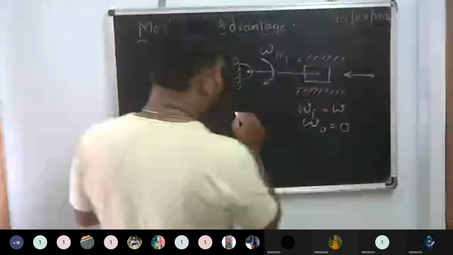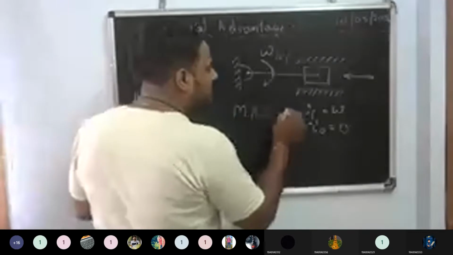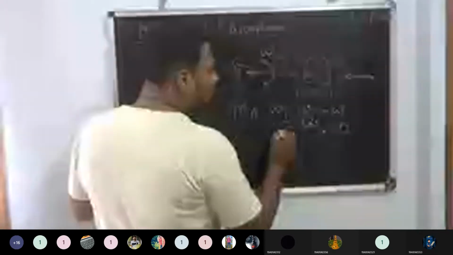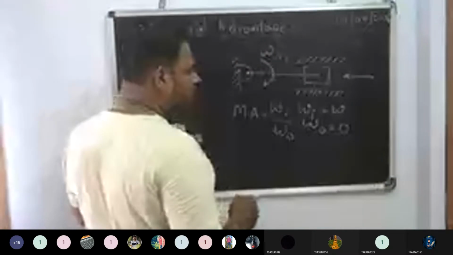Mechanical advantage is equal to W input by W output. Then you get simply infinity. Guys, whether it is okay or not.